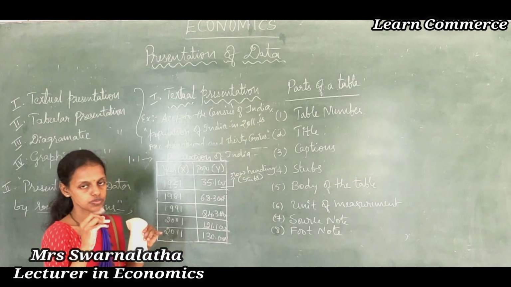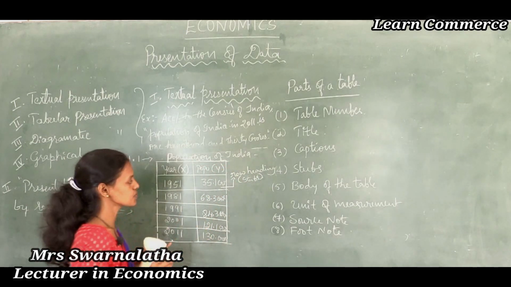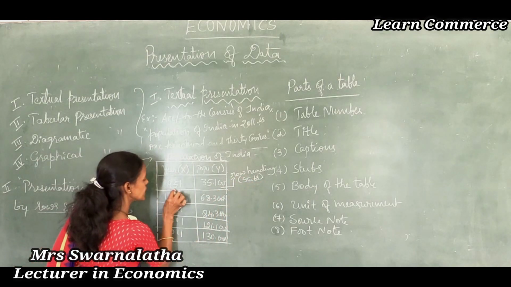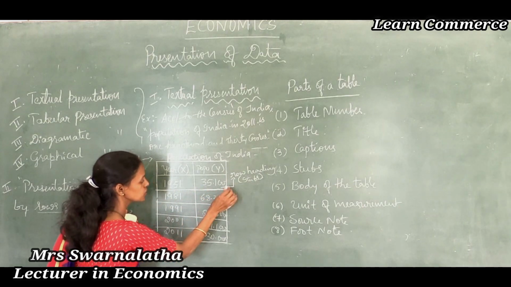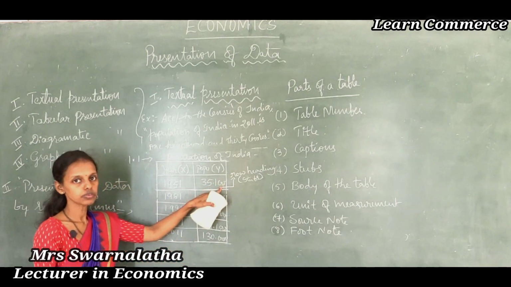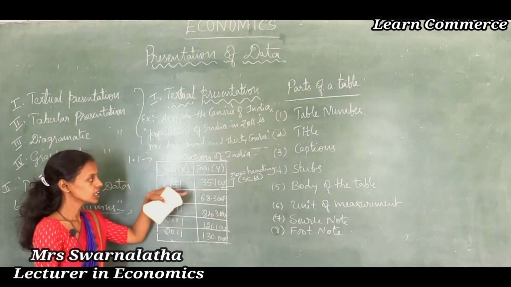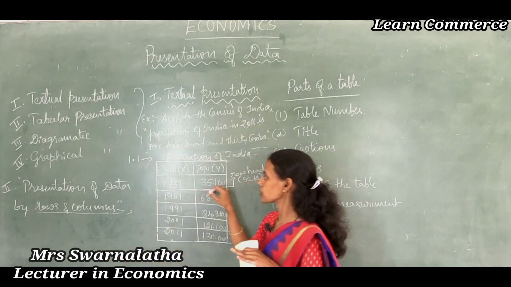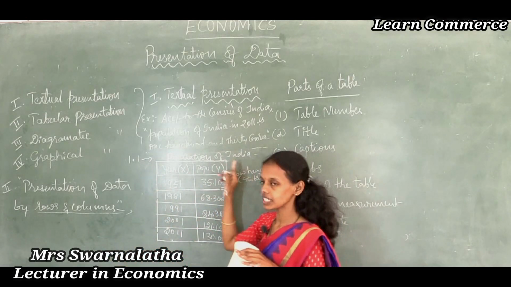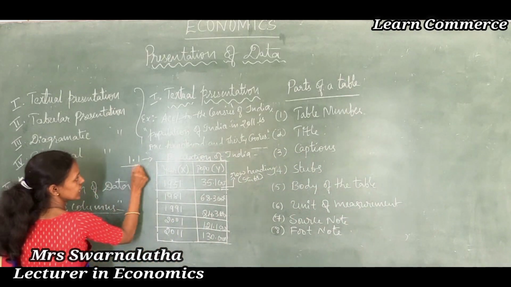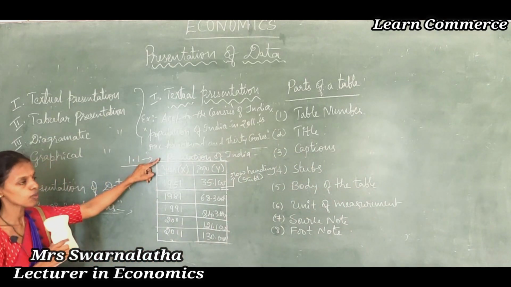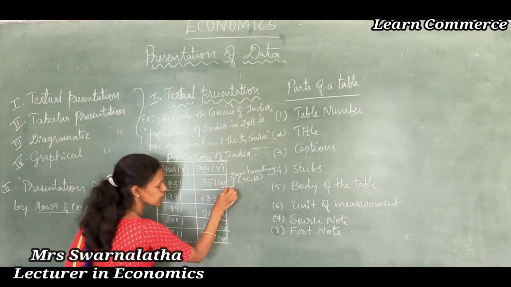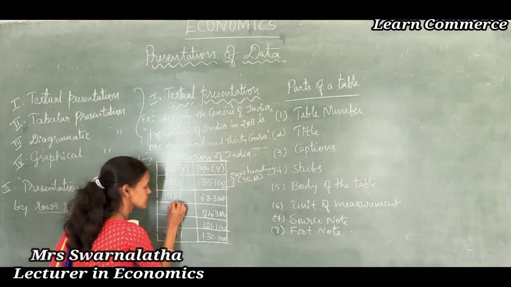Give the meaning of stubs, very important for 1 mark. Stubs means the row heading of a table. So, this is a row: 1951, population of India is 35.1 crores. Presenting the data through the table, or through the rows and columns, is said to be the tabular presentation of data. I gave an example here, table number 1.1, titled population of India. Here 1951, 35.1 crores, these are the rows, students.